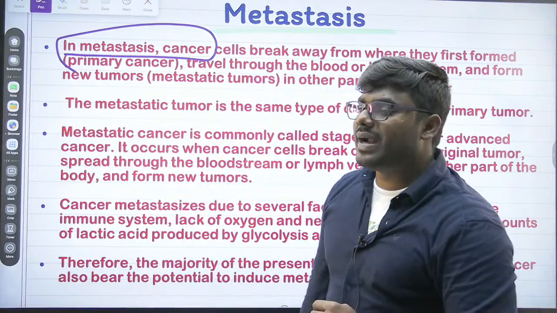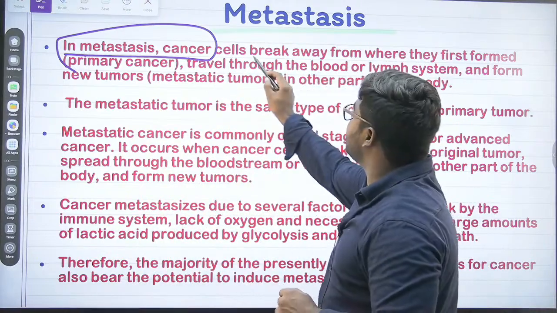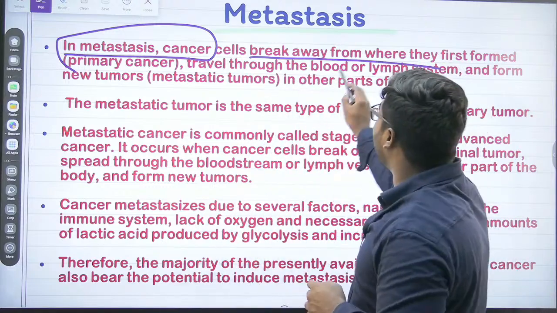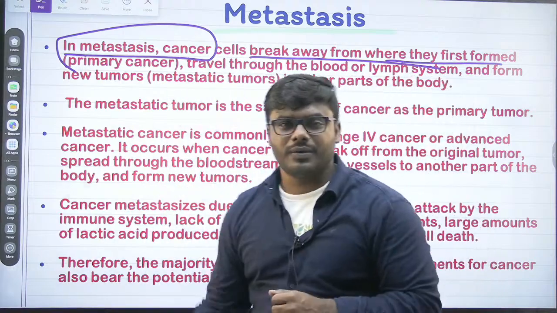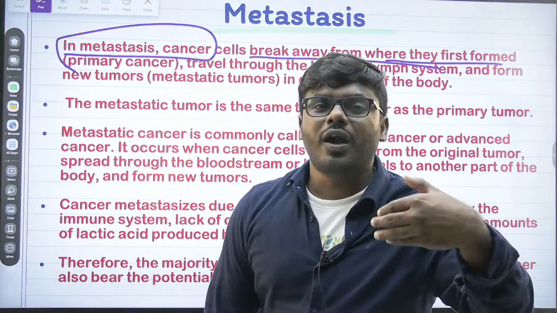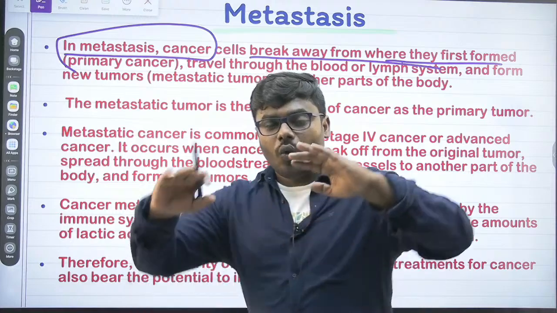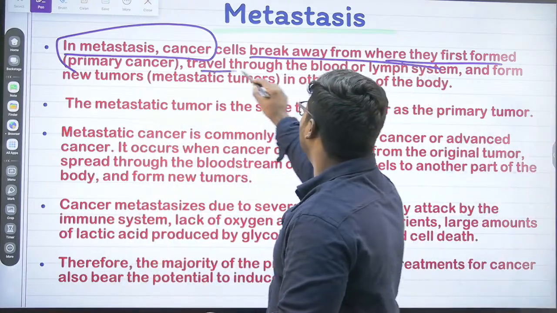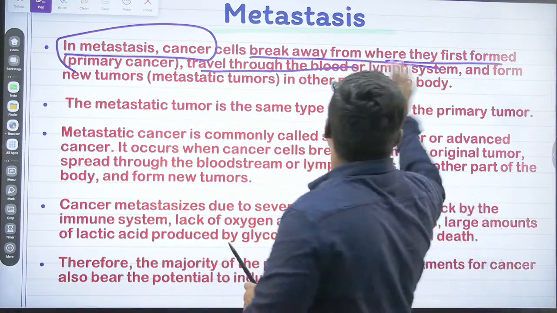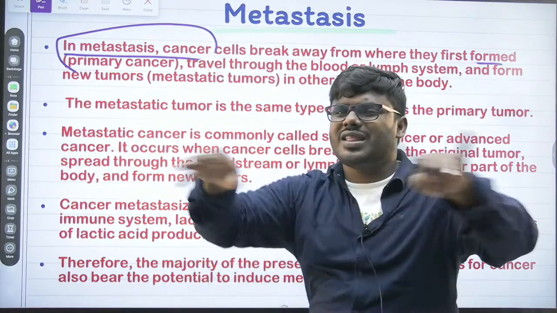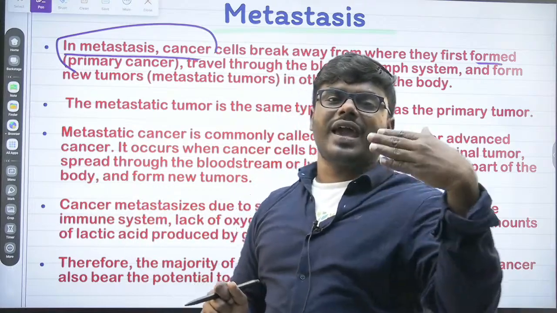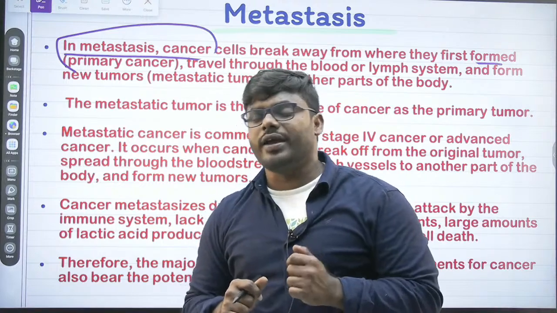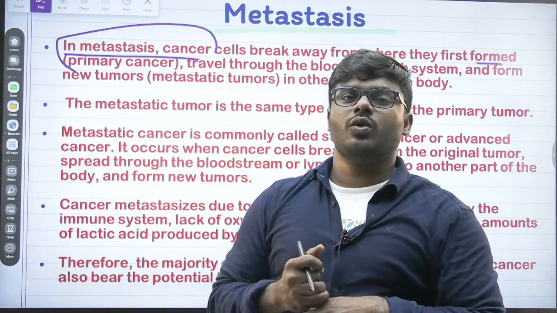What do you understand by the word metastasis? In metastasis, cancer cells break away. Listen to the statement. They break away from where they first formed. Wherever they first formed, we call it what? Primary cancer. Wherever the area they formed, they break that layer and travel. This is the most important statement, every one of you remember. I am just saying that the cancer cell moves from one area to another area.